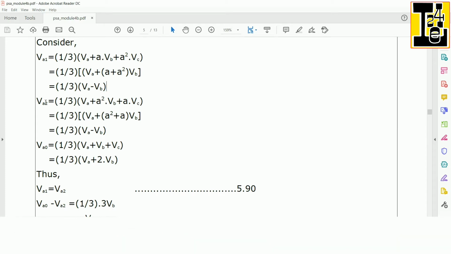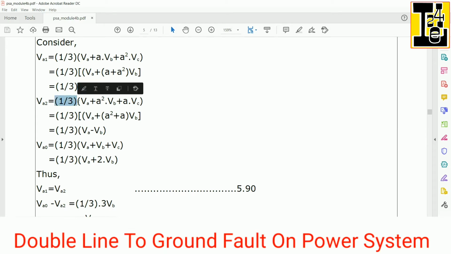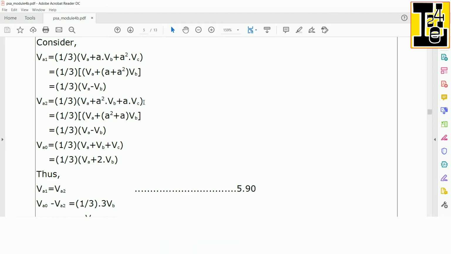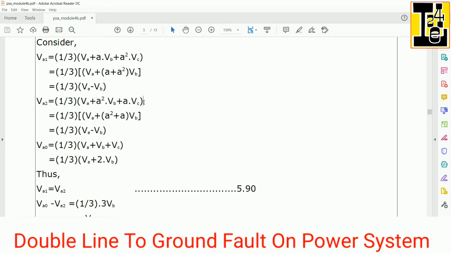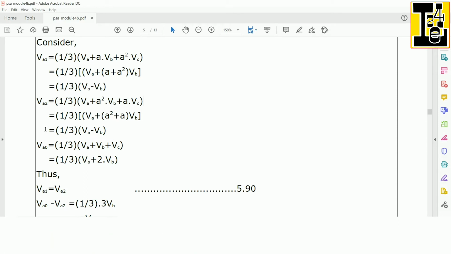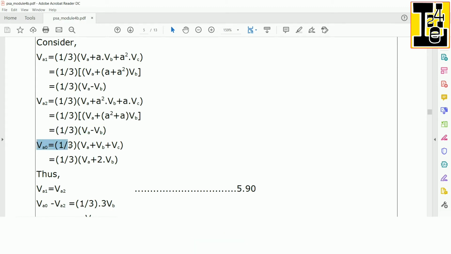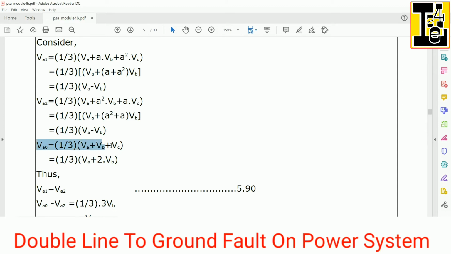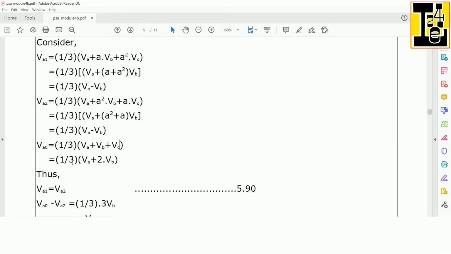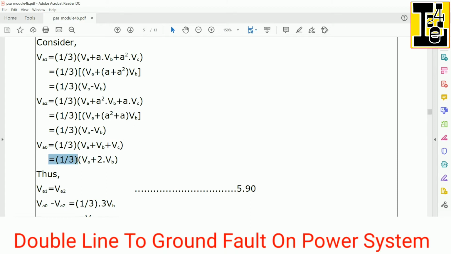Writing the expression for VA2 as 1 by 3 into bracket VA plus A square VB plus A VC. Substituting VB in place of VC, we can get VA2 is equals to 1 by 3 into bracket VA minus VB. VA0 is equals to 1 by 3 into bracket VA plus VB plus VC. Substituting VC as VB, we can get VA0 is equals to 1 by 3 into bracket VA plus 2 VB.